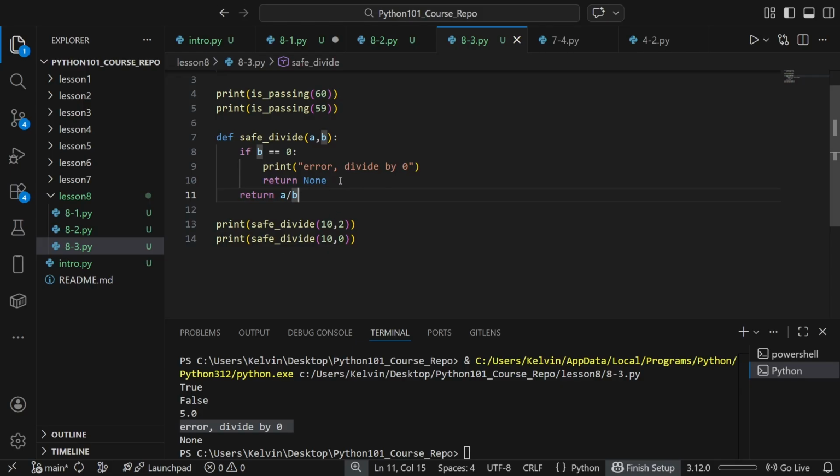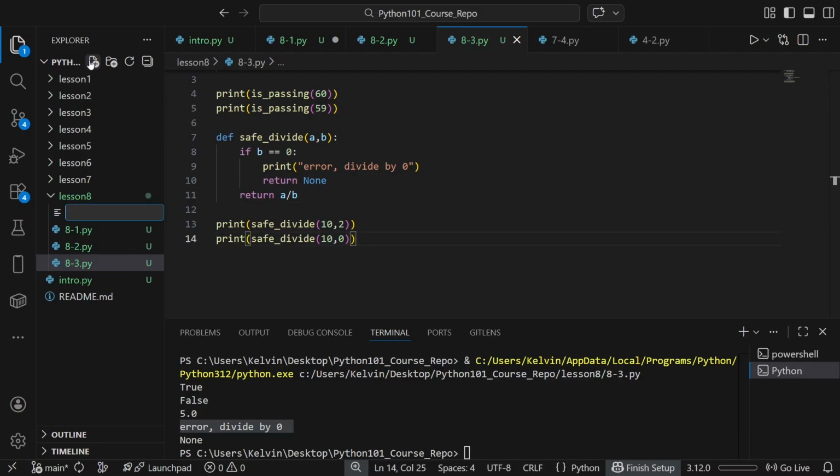Also, one thing that's really important is you can only return once in a function. In this case right here, this is the perfect example. Because if b is equal to 0, we go here and we return none first. So that means the function will only ever return none. It won't return two values because we'll never reach here. As soon as it hits a return, we're out of the function, and none of the code after that matters.